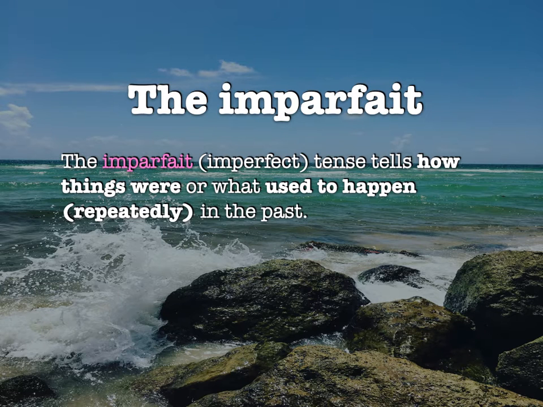So the imparfait, or the imperfect, is a tense that tells us how things were, or how things used to be, or what used to happen repeatedly in the past. So like describing yourself when you were young: I used to be shy, or we used to go to the beach all the time. Things like that. So things that happened more than once in the past, or describing you or anyone else in the past.